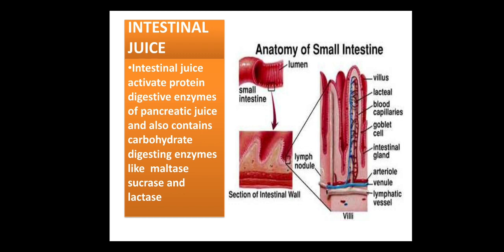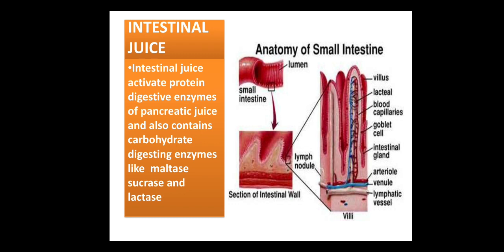So intestinal juice is activating the protein digestive enzyme of pancreatic juice, and it also contains carbohydrate digestive enzymes like maltase, sucrase and lactase. So intestinal juice will convert the inactive protein digestive enzyme into the active one, and it also has the carbohydrate digestive enzymes given here: maltase, sucrase and lactase.